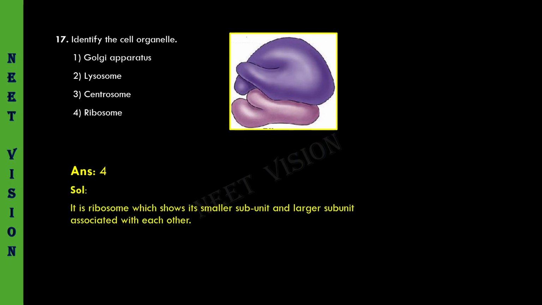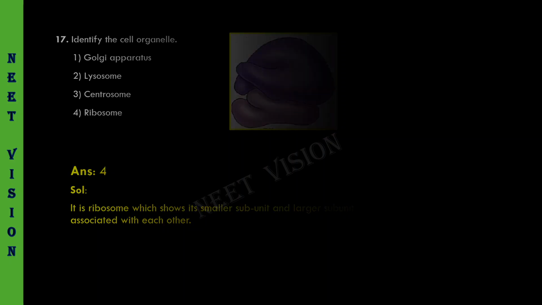Very clear, precise and clear solution. It is ribosome which shows a smaller subunit and larger subunit associated with each other. They are associated mainly in the presence of magnesium ions. Coming to the next question.